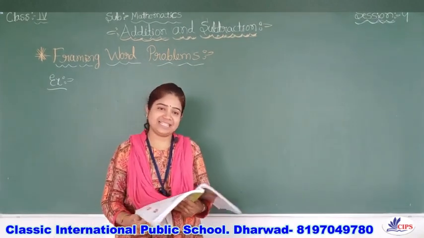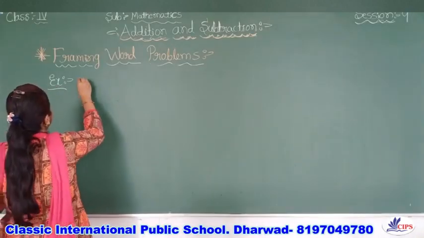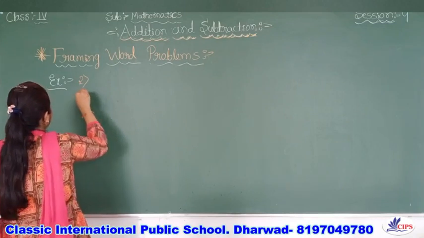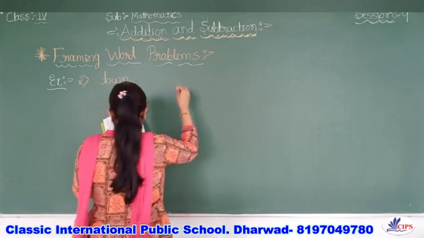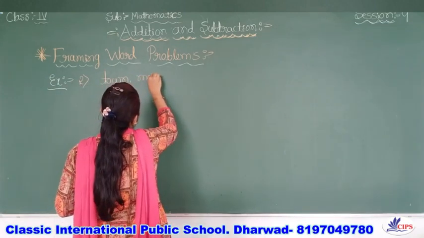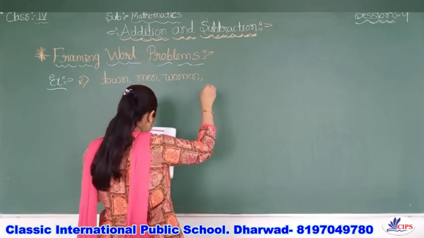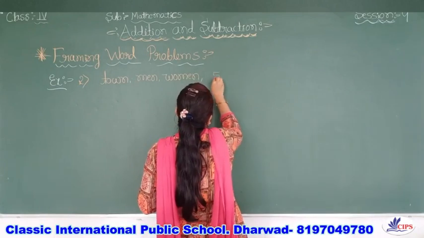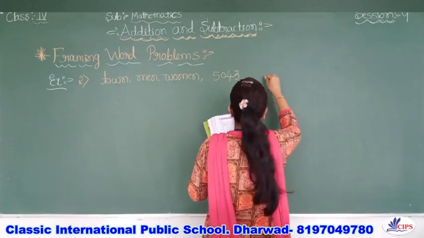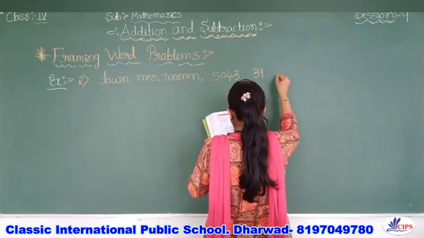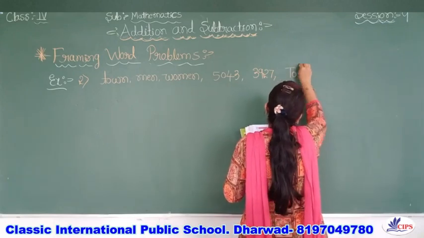Let us see one more example of the same kind. They have given the clues like this: town, men, woman, woman. They have given the number also, 3,927, total population.